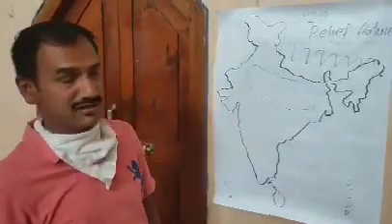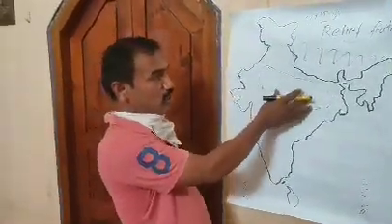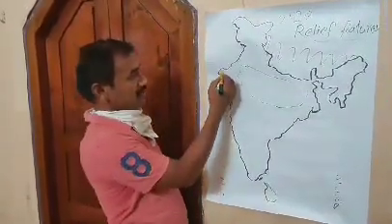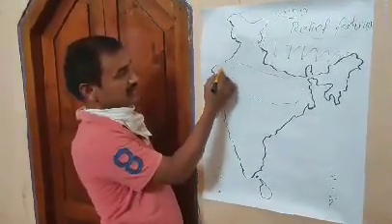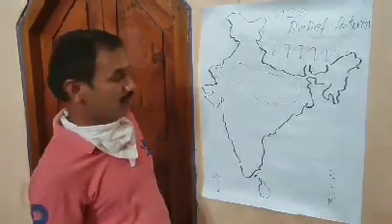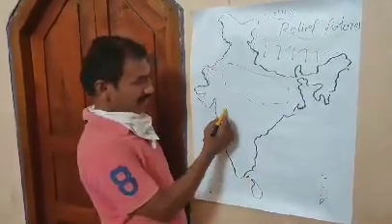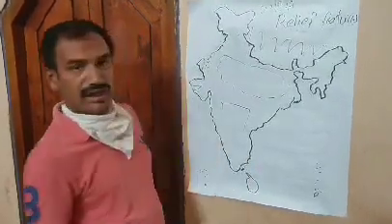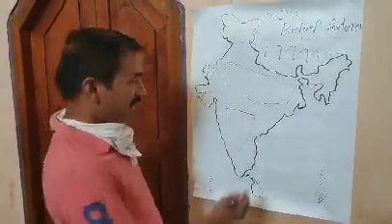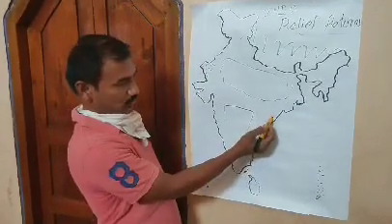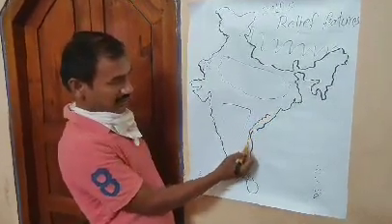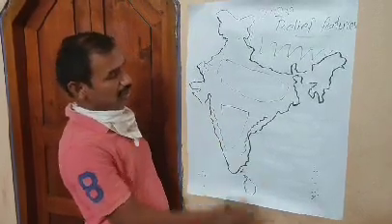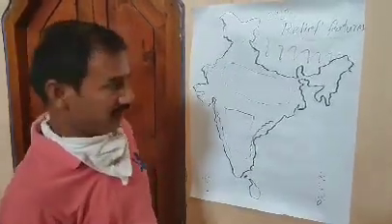Also we have the Thar Desert, which is also one of the relief features of India. And in South India we have the Deccan Plateau and the coastal plains, the east coastal plains and west coastal plains.